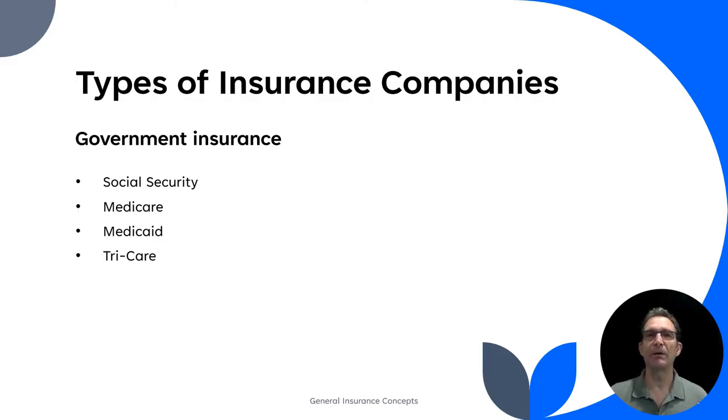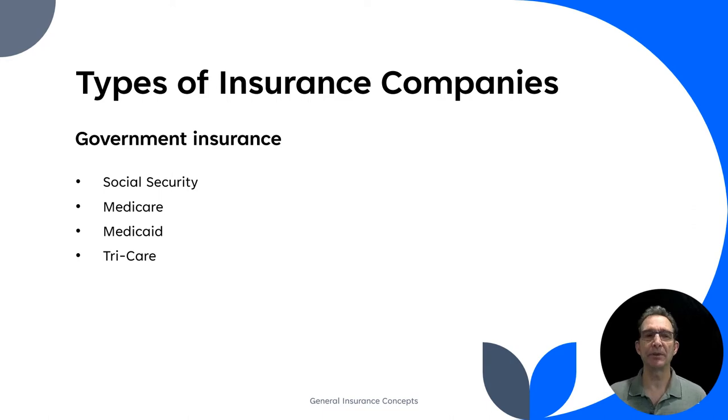Medicare, many of you have probably heard of Medicare. It's a government insurance program for people over 65. Medicaid is another government insurance that's designed to help people with low income cover health care costs. So again, all these are funded by the government. That's why it's called government insurance.